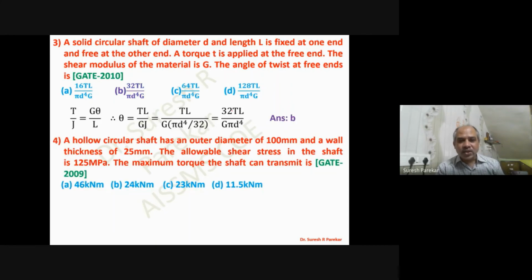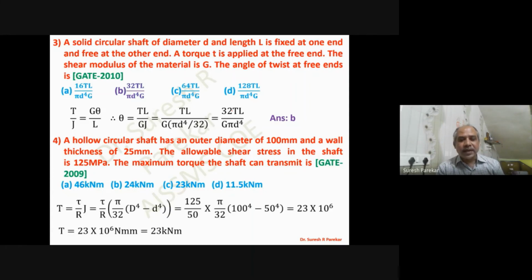A hollow circular shaft has an outer diameter 100 millimeter and a wall thickness 25. Means my inner diameter becomes 50 millimeter. The allowable shear stress is 125 MPa. The maximum torque the shaft can transmit. So we have to just use the same formula, that is T by J is equal to tau by R, and which will give us 23 kilonewton meter. So we have last problem also value as same. So 23 kilonewton meter, option is C.